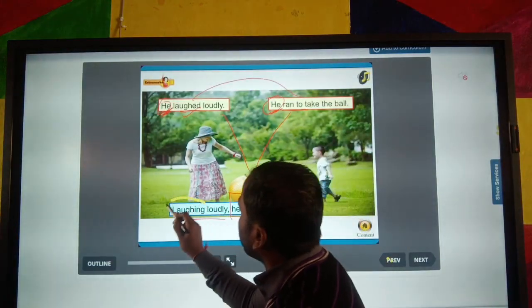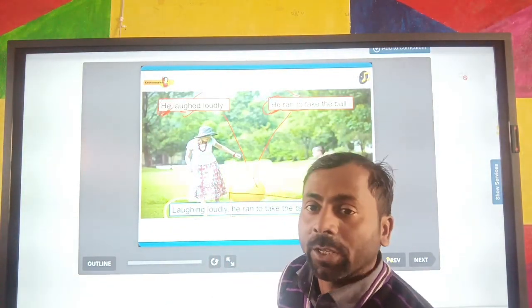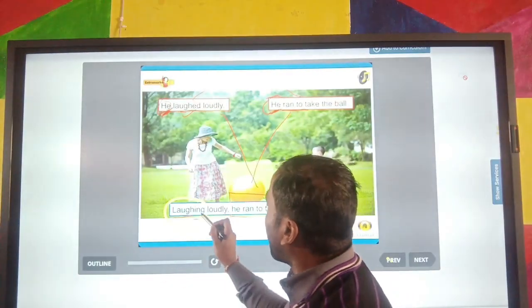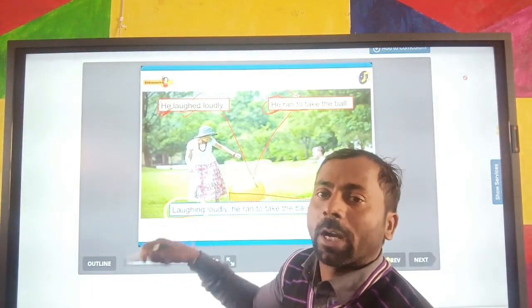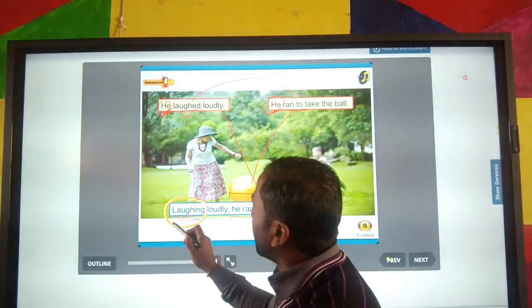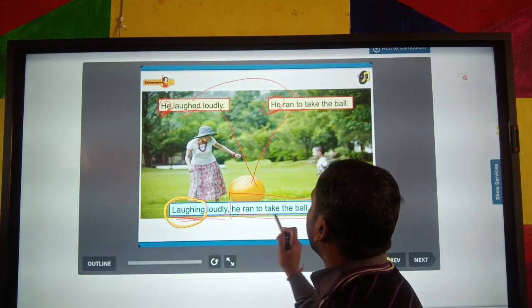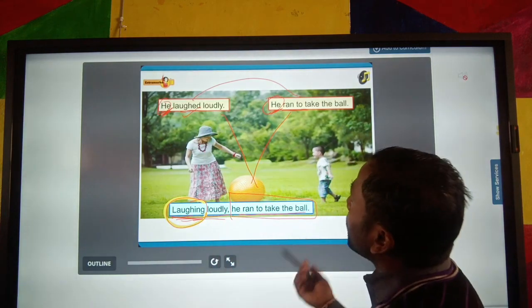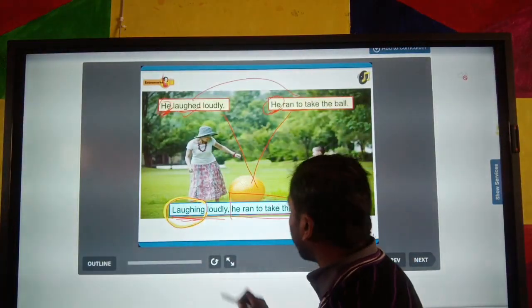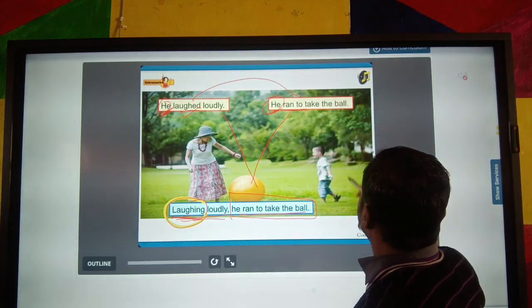Laughing, it is a verb. What kind of verb? We can use the participle of the verb. Laugh is a verb; when we add ing, it is a present participle. By adding the participle, we make this verb work in the sentence. Laughing loudly, he ran to take the ball. So you can easily make a single sentence from two simple sentences. I hope you all understand it.